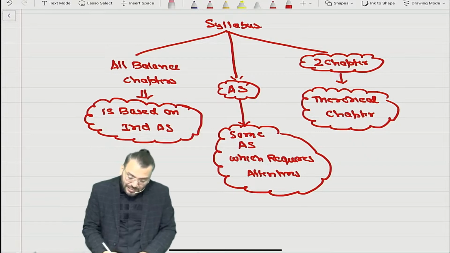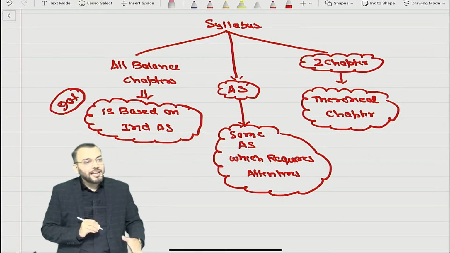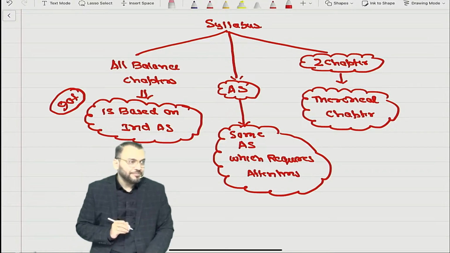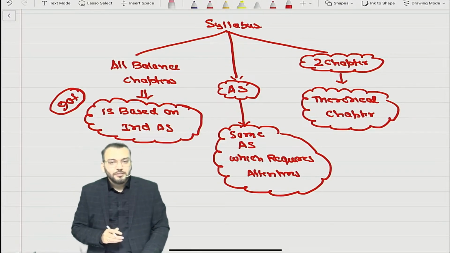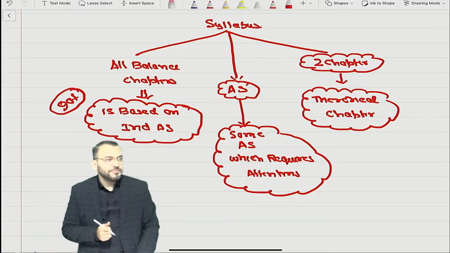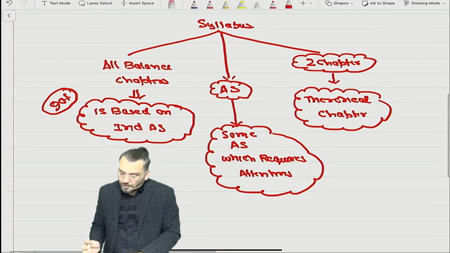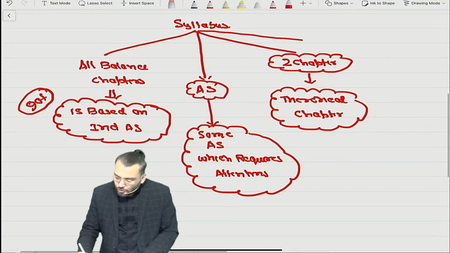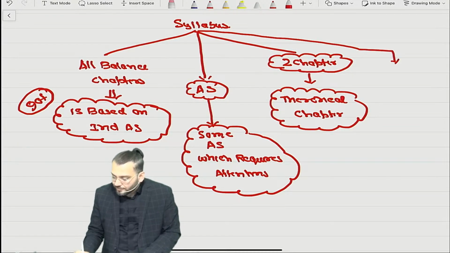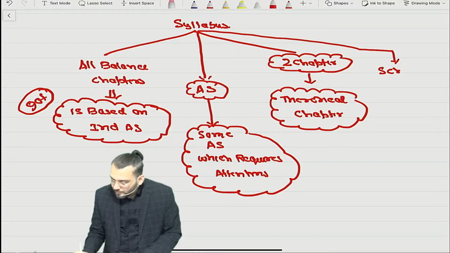So can we say 90% of syllabus is Ind AS, and 10% is balance chapters. Correct. With this, we need to also understand the requirement of Schedule 3. You know Schedule 3 of Companies Act?